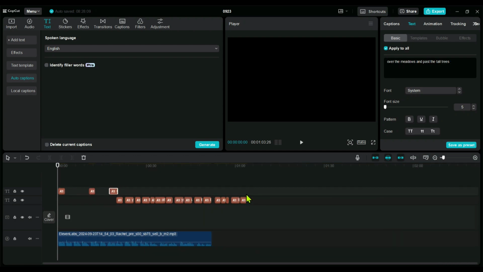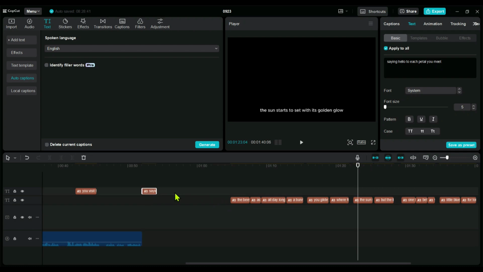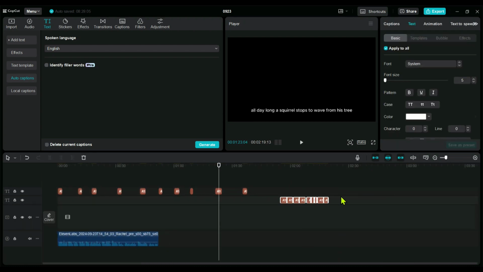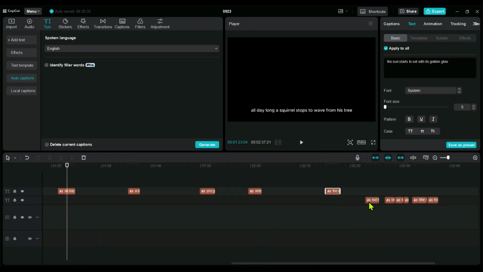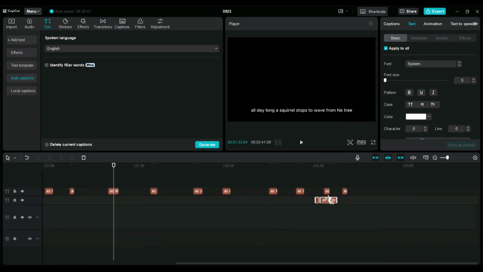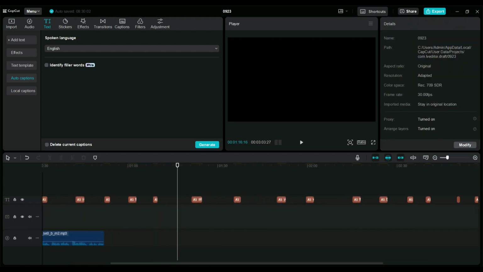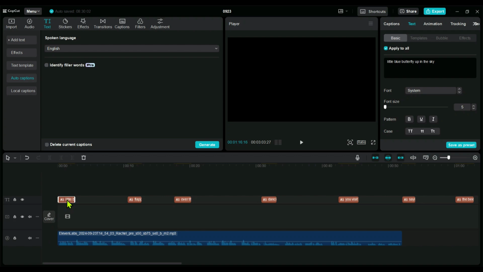I'm going to speed up the video now, and then I'll show you exactly how to set up the captions step by step. I've fast-forwarded the video a bit, but you'll still get a good idea of how to set it up. The method we're using in CapCut is free. You can also create poems with Suno.ai, but their free plan doesn't give you commercial rights, which means you can't use it on YouTube or other social media. This method is free, but it does require a little effort. This is how you need to set up the captions.